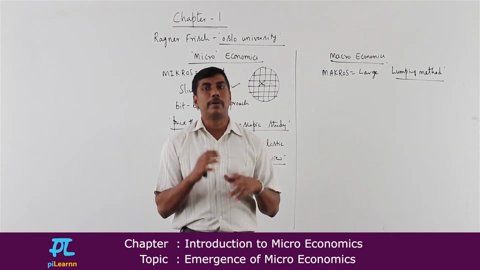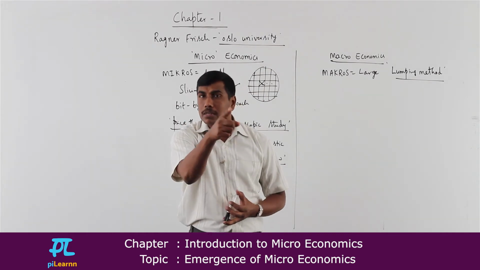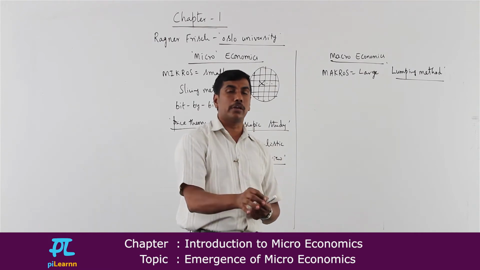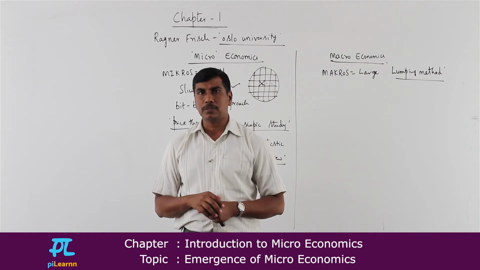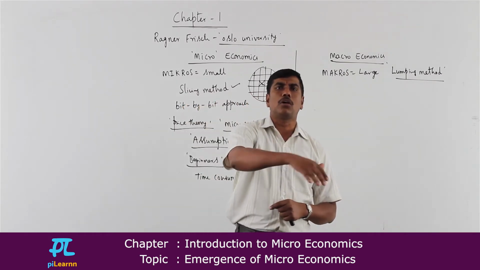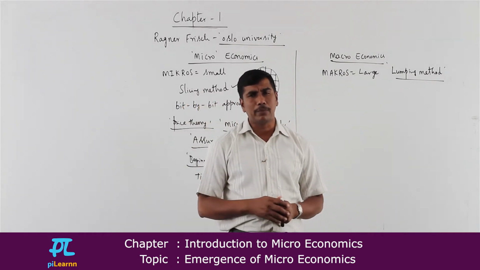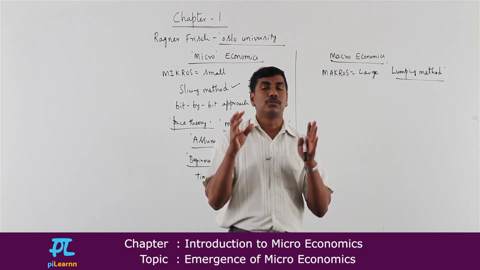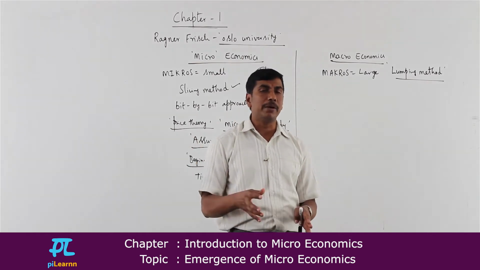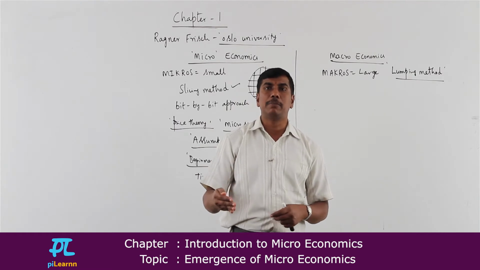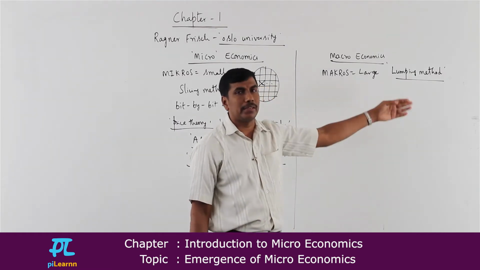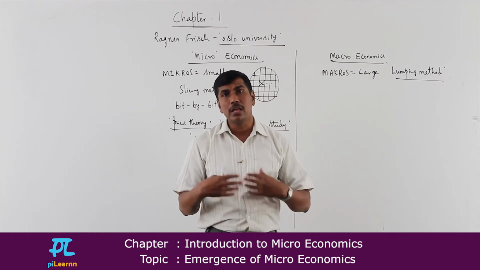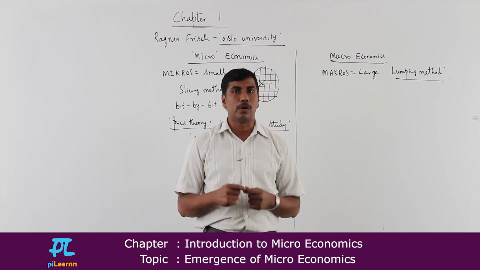Instead, there is one simple job I can do. What is that simple job? All 60 of them are interested in learning about consumption, due to their examination or maybe for the purpose of knowledge. In that case, I am going to accommodate all 60 of them under the same roof, and I am going to teach once and for all. So here I will not be teaching one by one. Instead, I will be teaching the entire crowd at one stretch. That is called the lumping method, where in aggregation we deal with the concept not one by one.